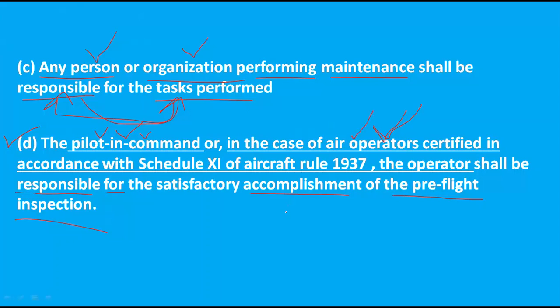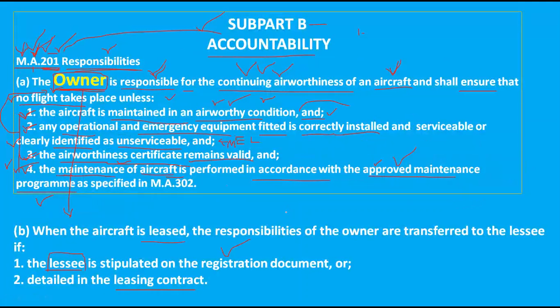Okay, so in this subpart we studied this much: the responsibility of continuing airworthiness of an aircraft is given to the owner or operator. These four conditions are given to the owner or operator. If that owner transfers his or her aircraft, then these four conditions are directly transferred to the person who is taking that aircraft for use.